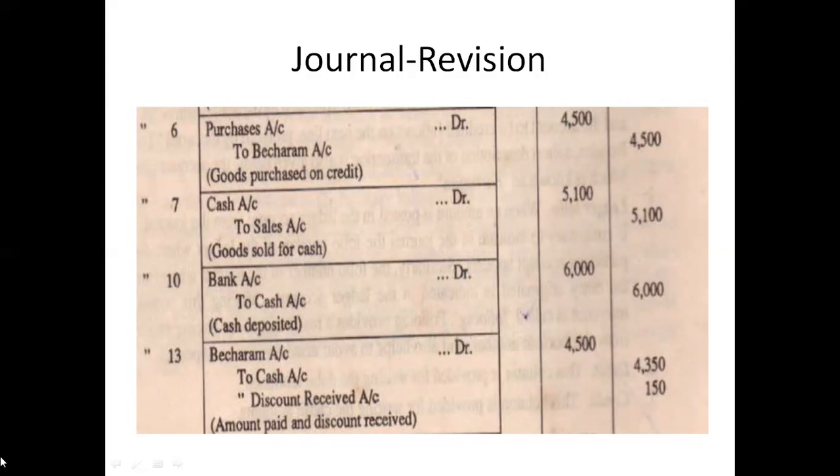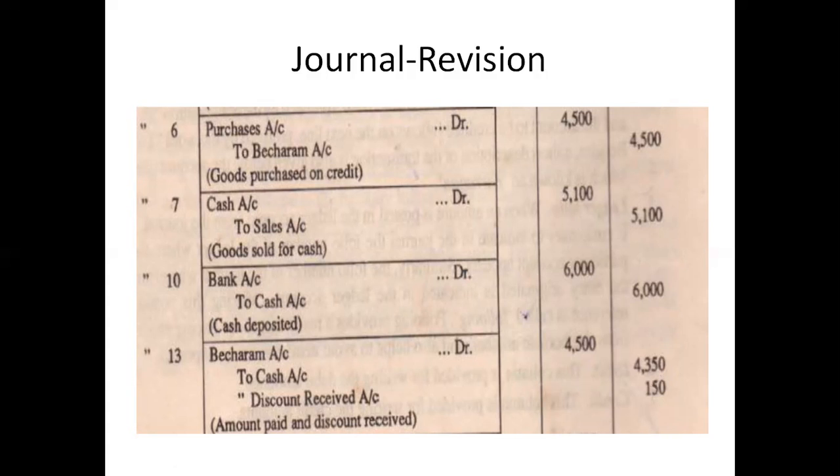Now we have paid Bacharam in full. You can see this point number 6 is 4,500. But how much did he receive? He received 4,350. And so we have 4,500 minus 4,350, which is 150, the discount received account.